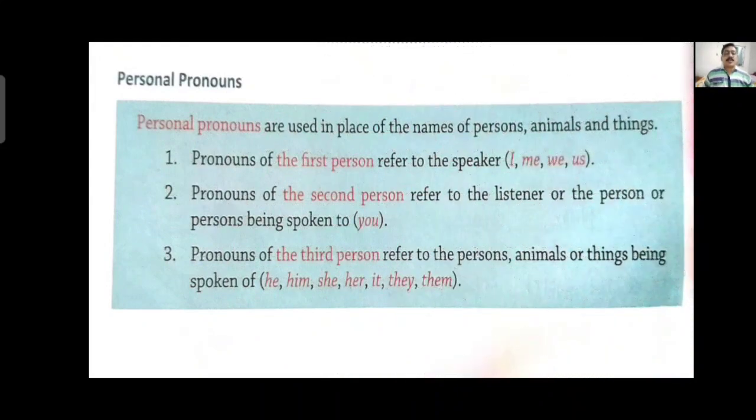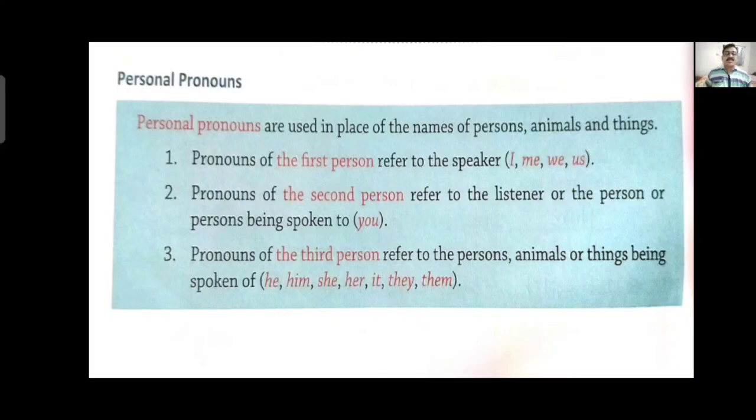Now personal pronoun. It is one of the kinds of pronoun, personal pronoun. When we talk about any person, animal or thing, that time we say the pronoun to be a personal pronoun. Pronouns of the first person refer to the speaker. As I am talking to you, I am the speaker, so I am first person. So which are the pronouns used for first person? I, me, we and us.